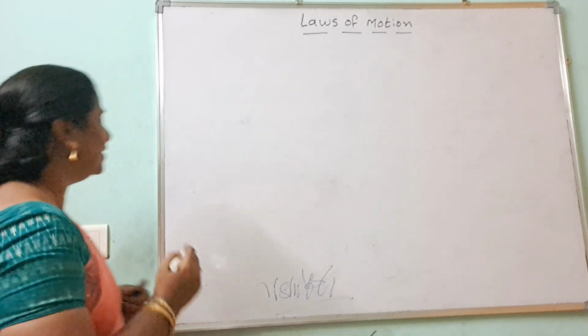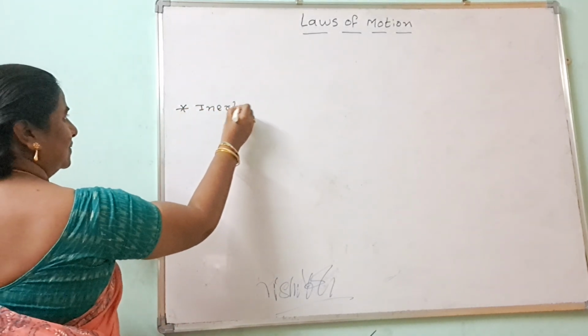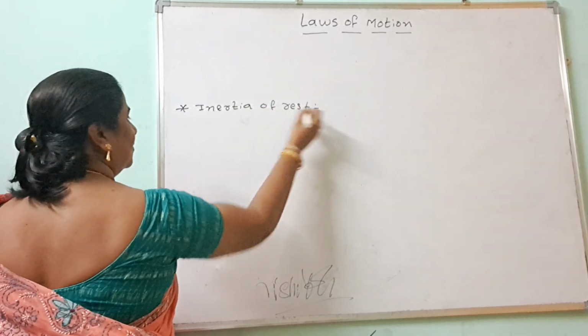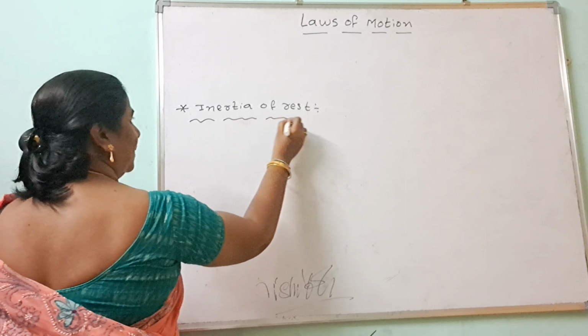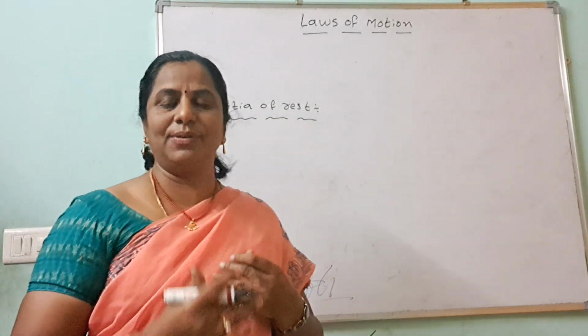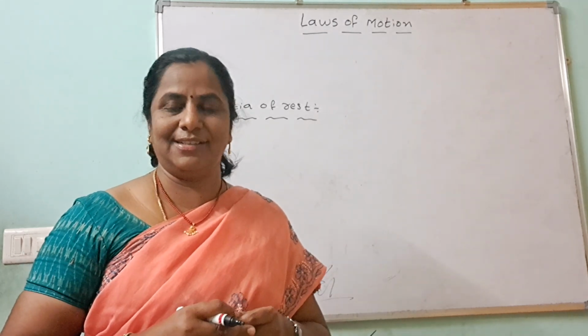What is inertia of rest? Suppose the body is at rest. It wants to continue in its rest position. It doesn't want to change. That is called inertia of rest.